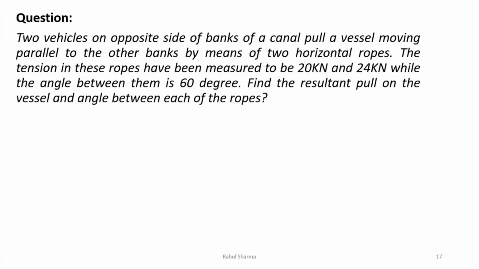Now we will see one question on this. Two vehicles on opposite banks of a canal pull a vessel moving parallel to the banks by means of two horizontal ropes. The tensions in these ropes have been measured to be 20 kilonewton and 24 kilonewton, while the angle between them is 60 degrees. Find the resultant pull on the vessel and the angle between each of the ropes. Solve this numerical. You can watch using this link. Complete detailed explanation and calculation is there.